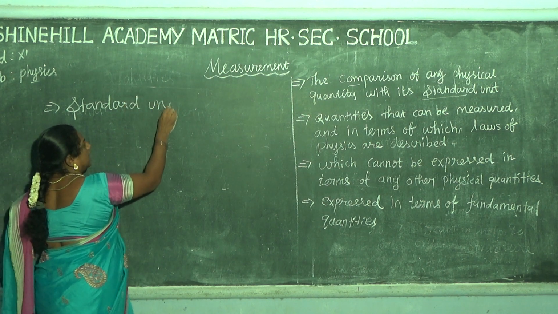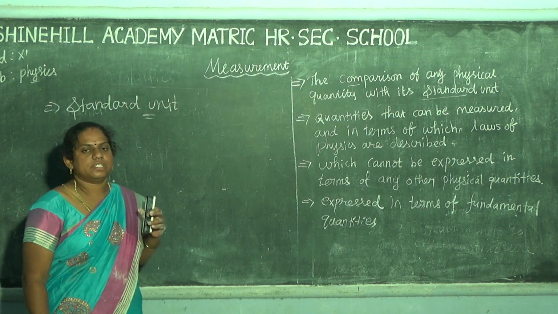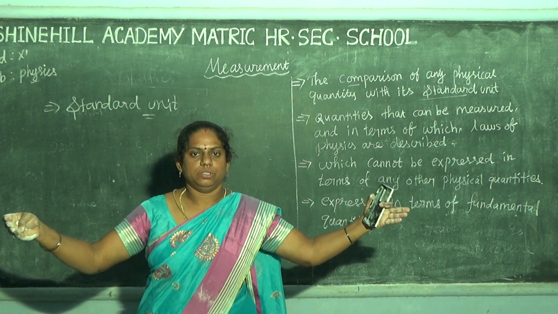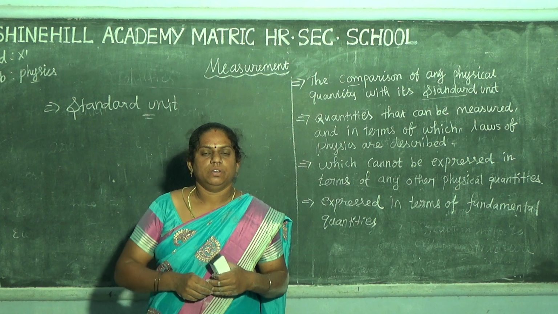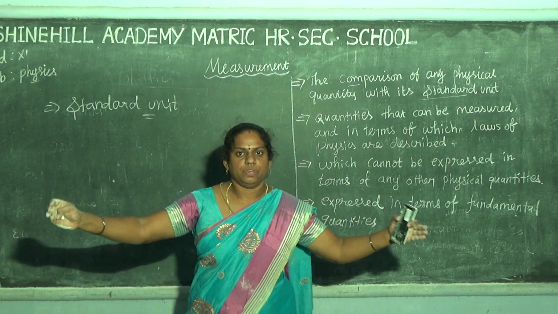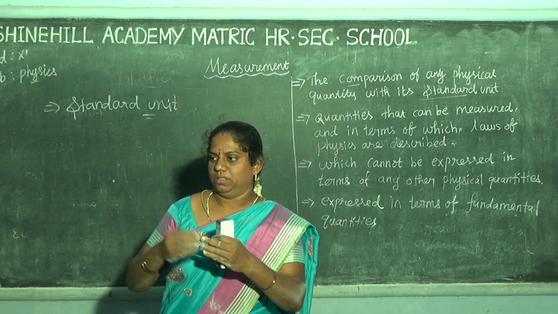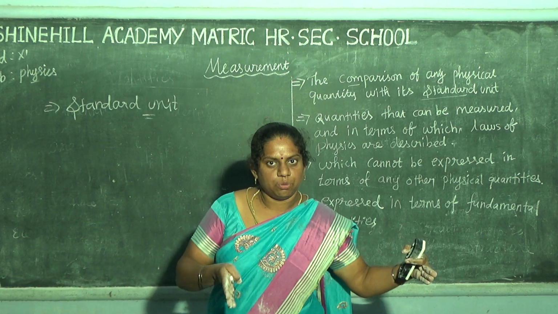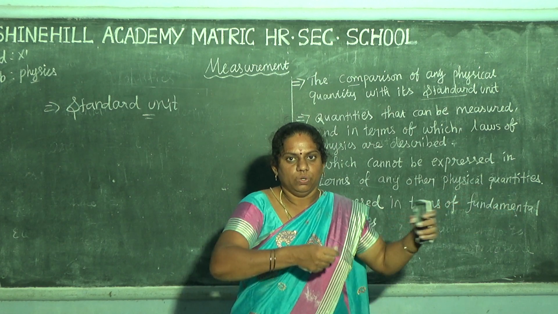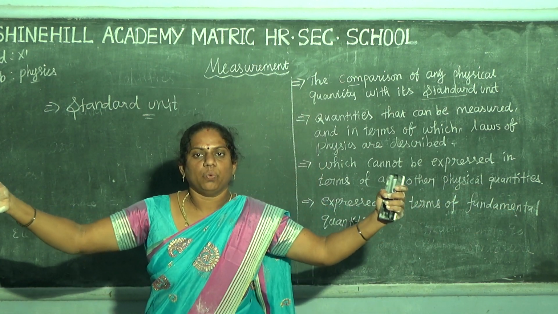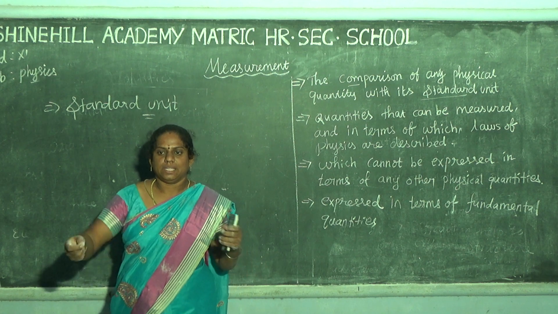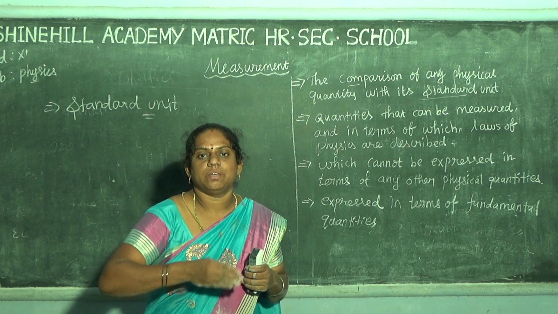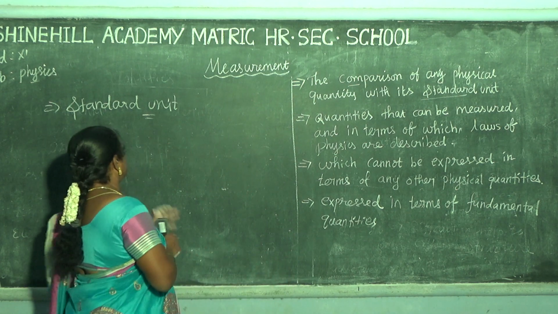So the standard unit means, first of all, you take 10 meters of your wire. First, you measure your one length, that's for the 1 meter. Next one is again 1 meter, next one is again 1 meter. So you have a 10 meter length of wire, and how many times is it? They have 10 times. That is for the standard unit.